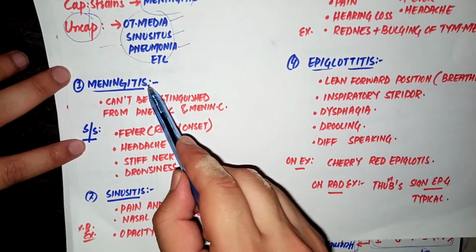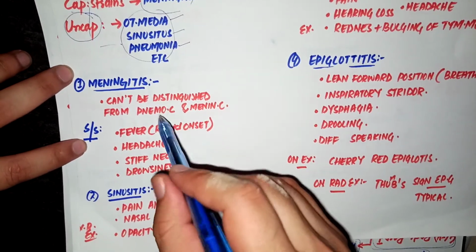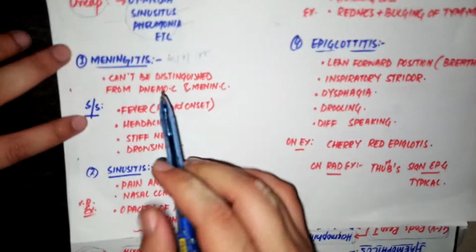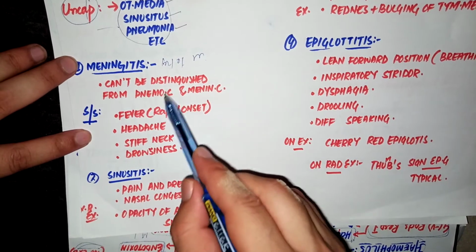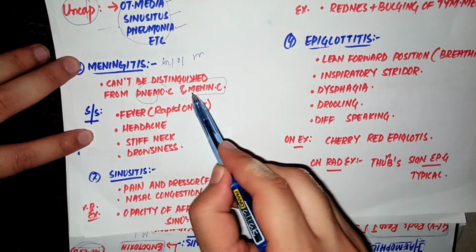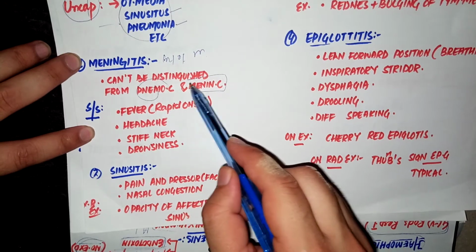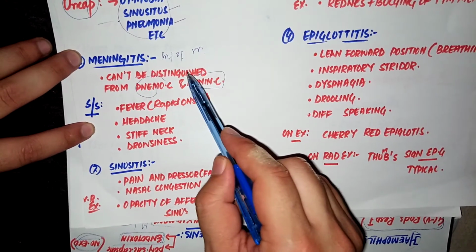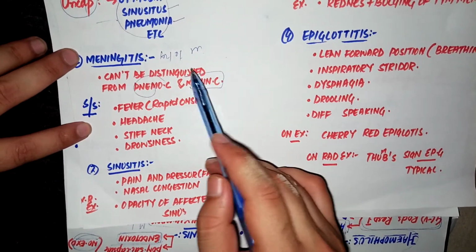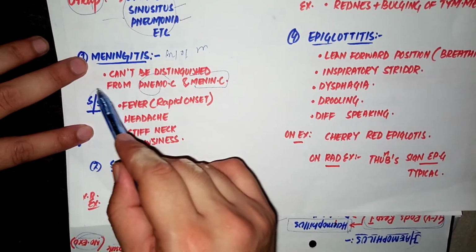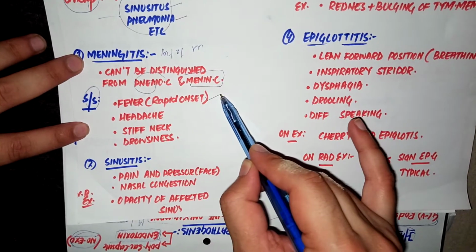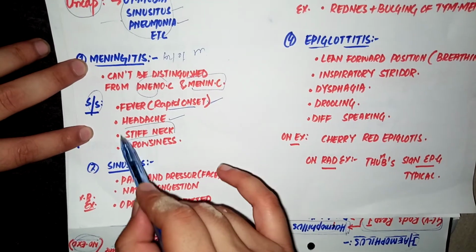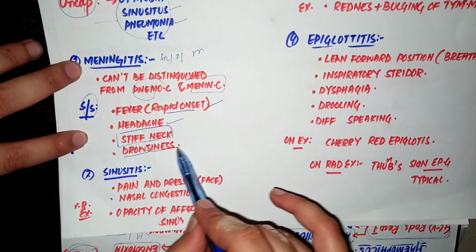First, coming towards meningitis, as its name indicates, it is basically the inflammation of the meninges. Note that it is also caused by pneumococci and meningococci, but meningitis caused by Haemophilus influenzae, pneumococci and meningococci can't be distinguished on clinical basis because all have the following signs and symptoms: fever, which is of rapid onset, headache, neck stiffness, which is typical to meningitis, and drowsiness.